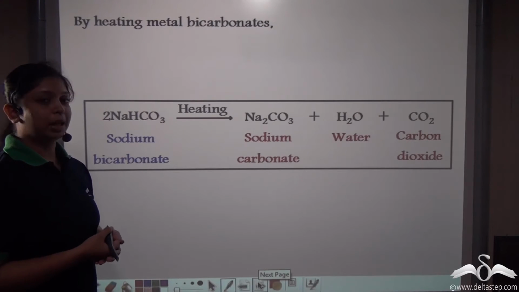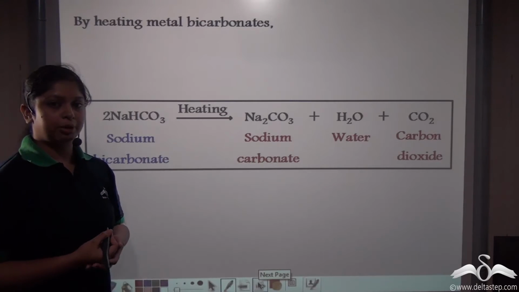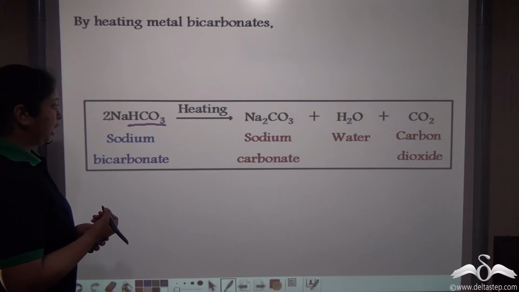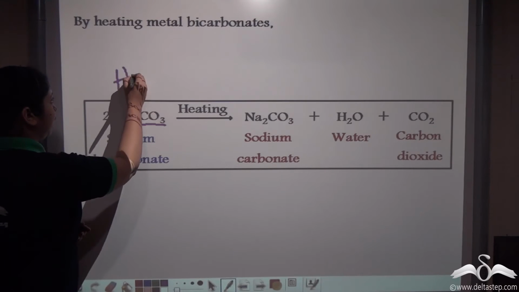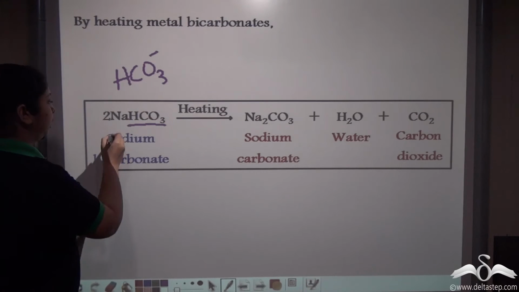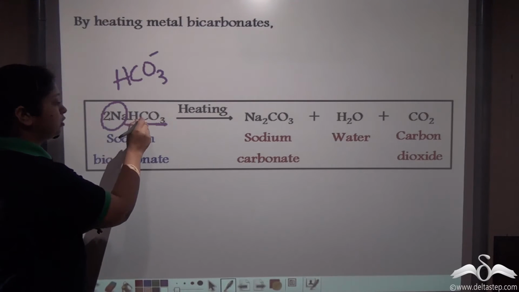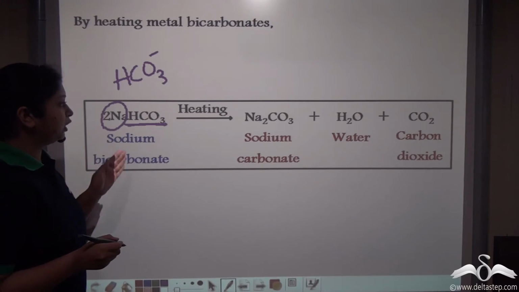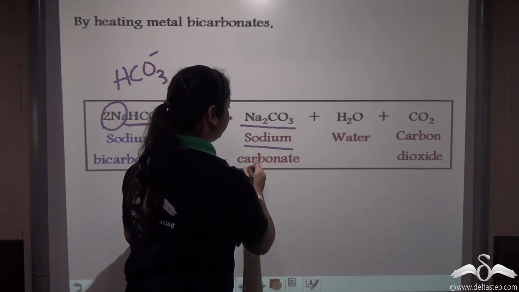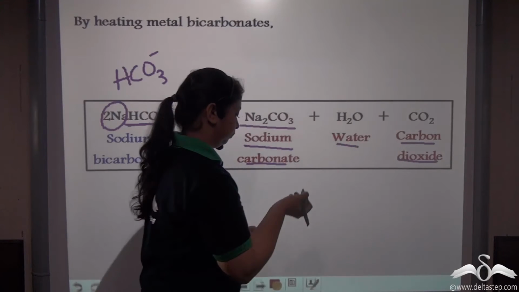Similarly, when you heat metal bicarbonates, you also get the metal carbonate, water, and carbon dioxide. Here you see the difference between a carbonate and a bicarbonate. A bicarbonate contains the radical HCO3-. So here we have the metal component as sodium or Na and the bicarbonate component as HCO3-. So when you heat sodium bicarbonate, you get the corresponding metal carbonate, that is sodium carbonate, you get water, and you get a molecule of carbon dioxide.